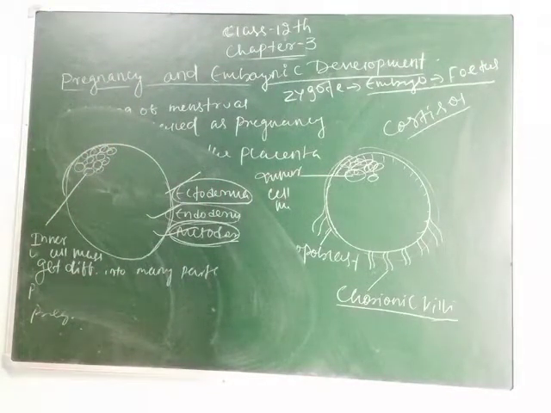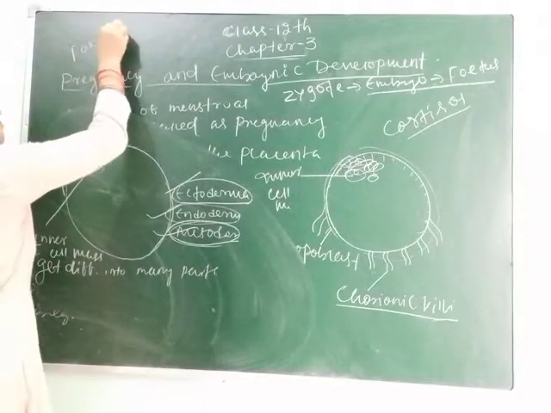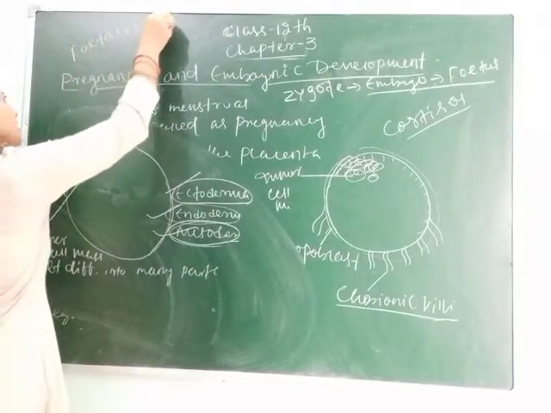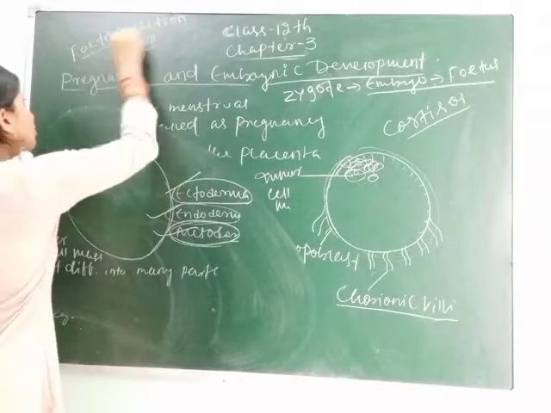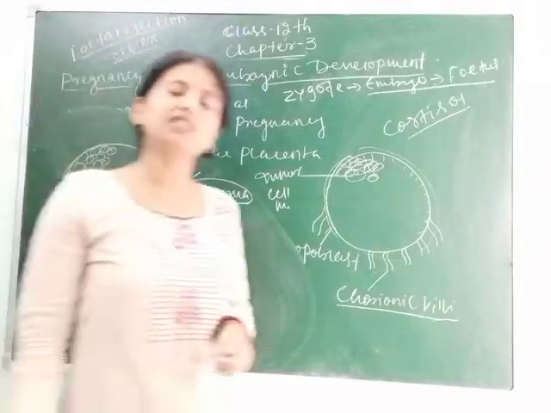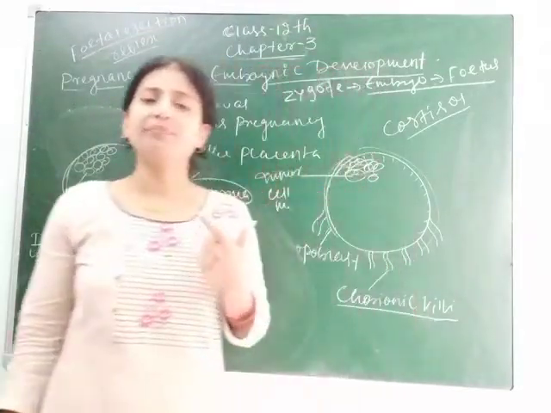Clear, students? So after parturition, here you have to remember the fetal ejection reflex. As you know, after parturition, this is the characteristic feature of all mammals: they feed their young ones their milk.